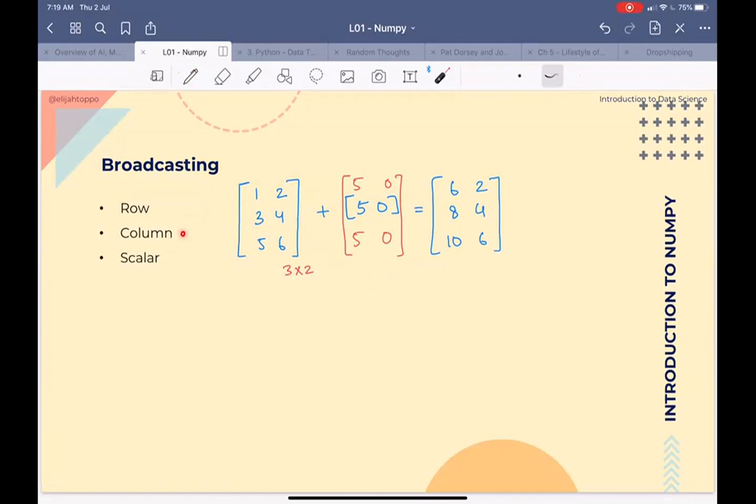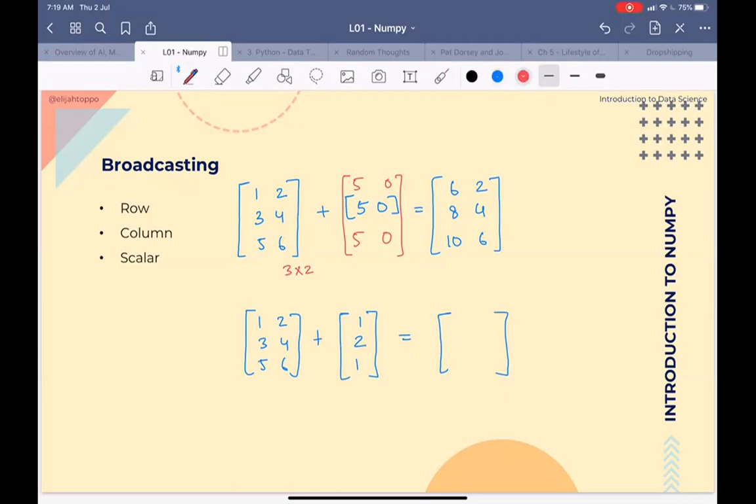So this is broadcasting using rows. We can also broadcast using columns. Let's say for the same example, 1, 2, 3, 4, and 5, 6. If I try to add something like this, 1, 2, 1, normally I should not be able to add this, but with broadcasting, it adds this column. It understands inherently that my size here is 3,2 and this size here is 3,1. So I'm trying to do column broadcasting.